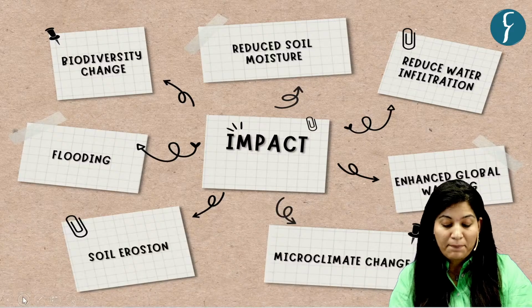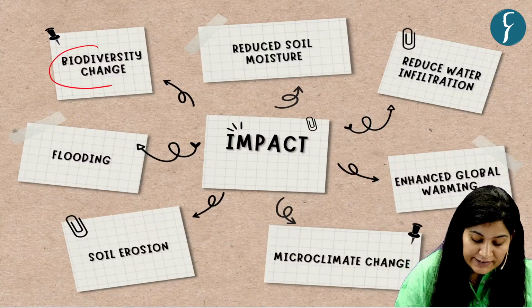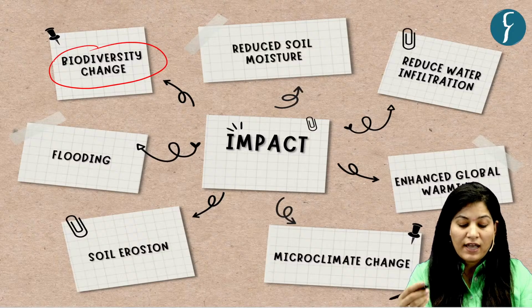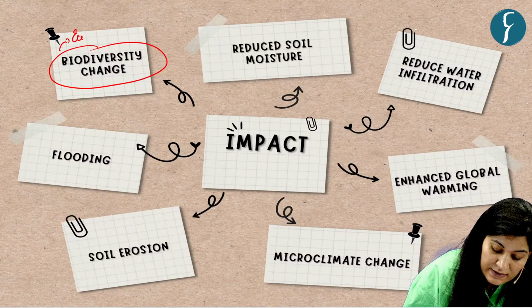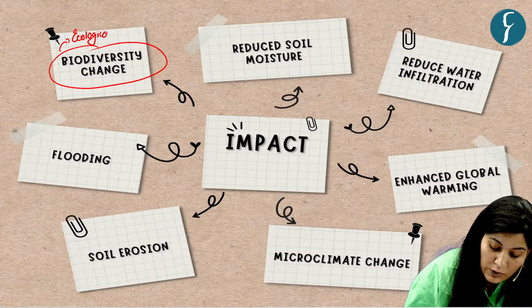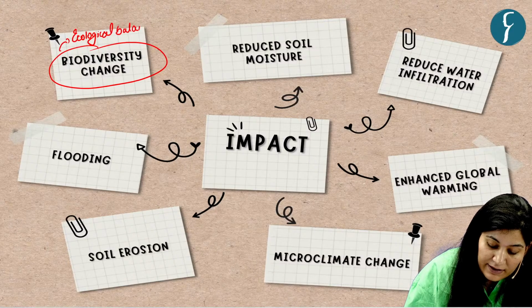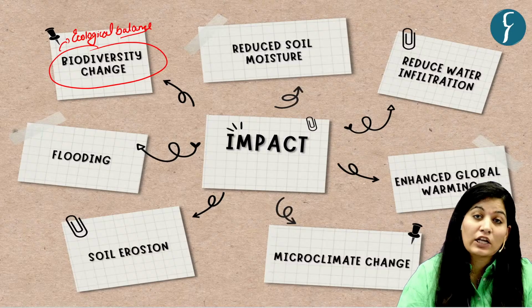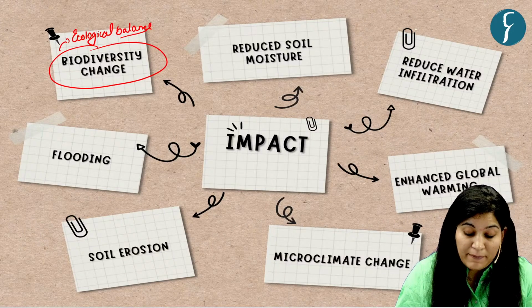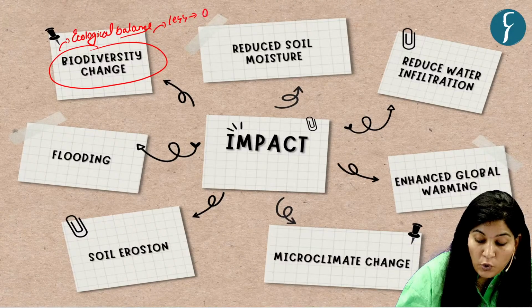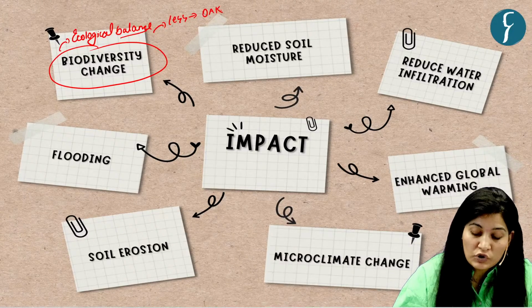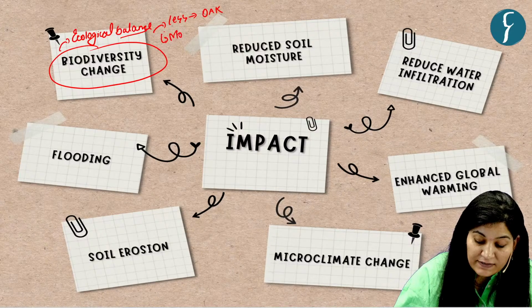So, the first impact is biodiversity change. Forest fire can alter the ecological balance. Like in the Himalaya, it altered the ecological balance and made it less suitable for oak trees and more suitable for pine trees.